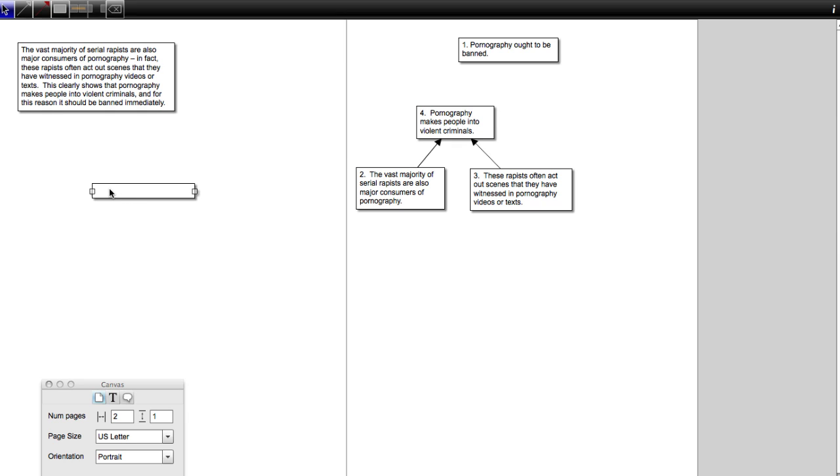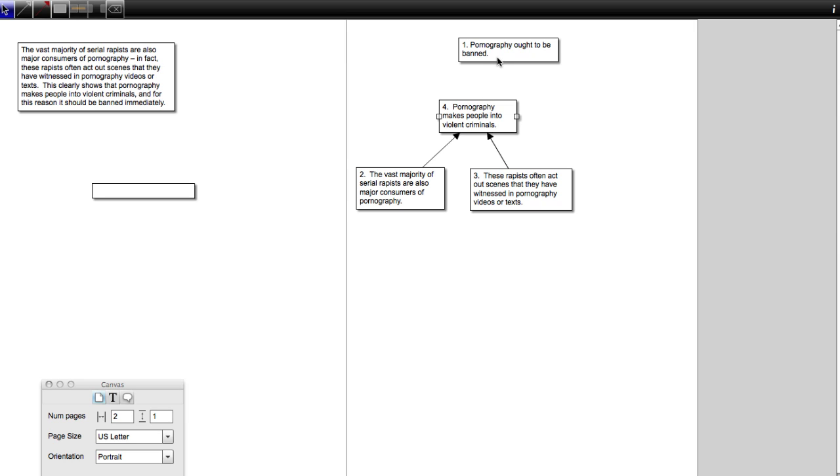"This clearly shows that pornography makes people into violent criminals, and for this reason it should be banned immediately." Well, the last phrase of that sentence is my conclusion. So now that I think about it, I'm not sure there aren't any stated premises. But let me look at 4. Let me look how 4 is functioning. Pornography makes people into violent criminals. Therefore, pornography ought to be banned.